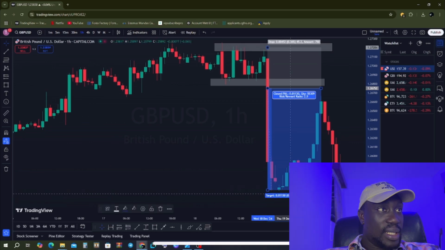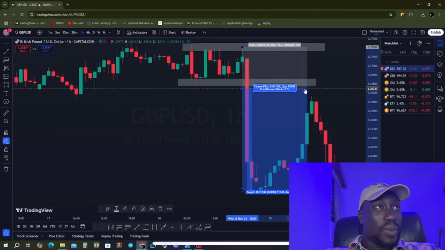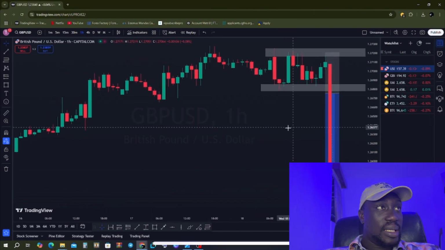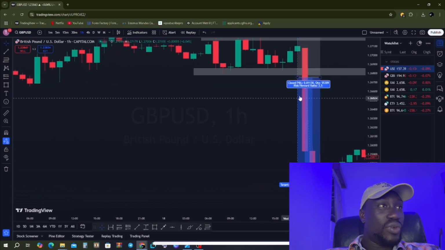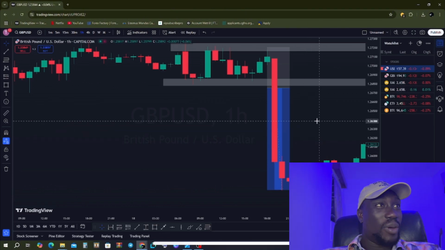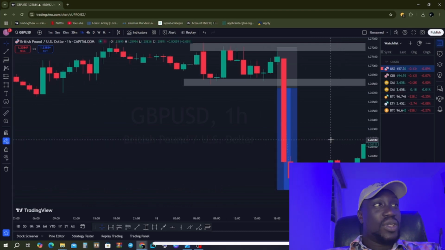You can see it moved 113 pips, right? Beautiful trade. Big candle. You can see how fat the candle is. No nonsense, just a straight candle during the New York session.